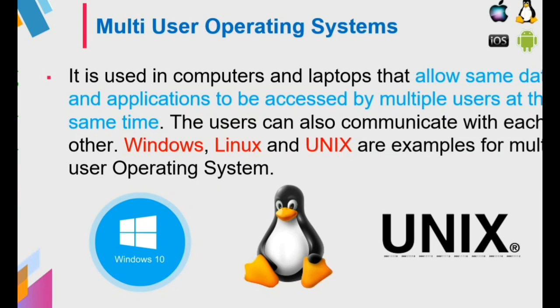At the same time we can open more than one application window and process them. For example, on the 12th result publishing day, all the users can access the same website pages and view the details. That is known as a multi-user operating system. Now you can see the examples of multi-user operating systems, Windows and Unix.